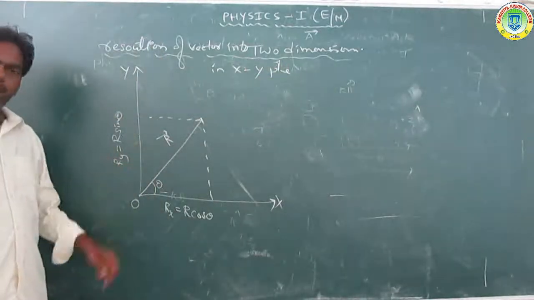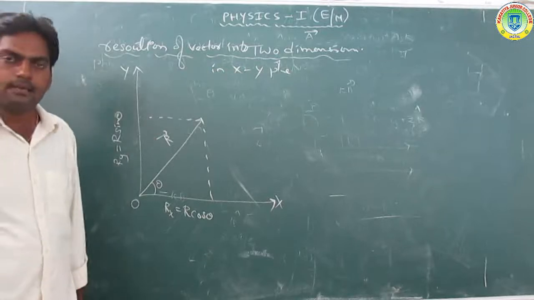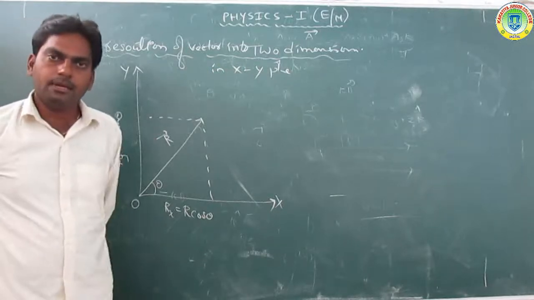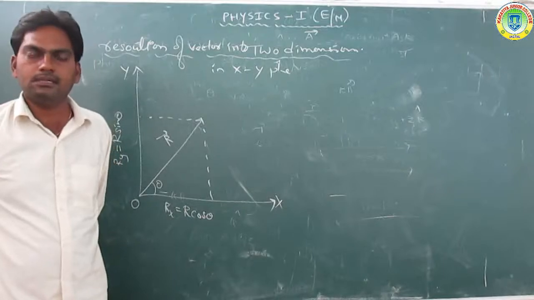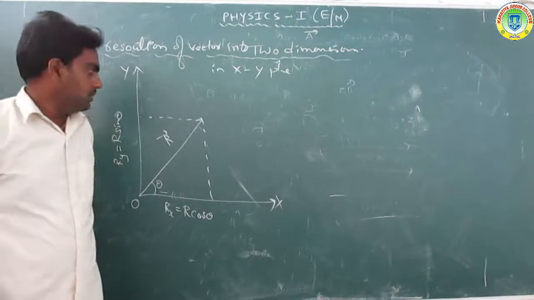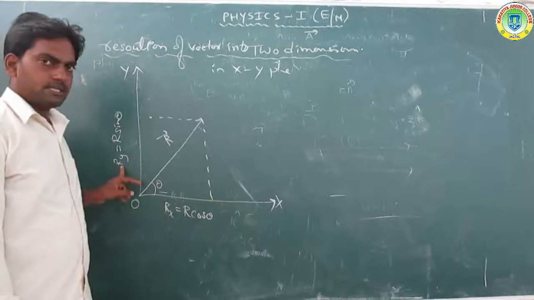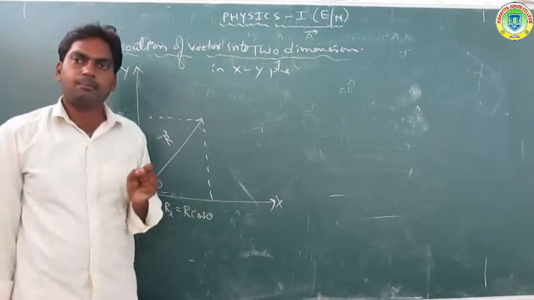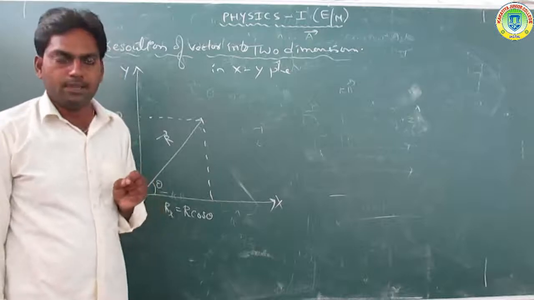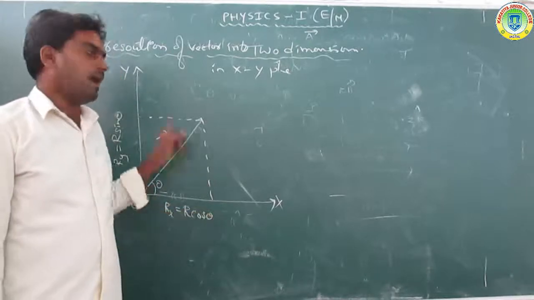R is the vector. How do we represent it in an xy plane, in a two-dimensional system? These are two mutually perpendicular components along the x-axis and y-axis.